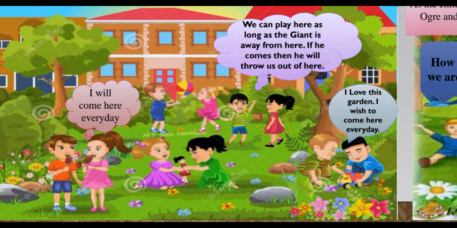During this time, children would come in the morning and in the afternoon and in the evening. You can see one of the children saying, I will come here every day. Another boy says, we can play here as long as the giant is away. If he comes, he will throw us out of here. So somewhere the children had a fear of the giant, and they would come into the garden only in his absence.